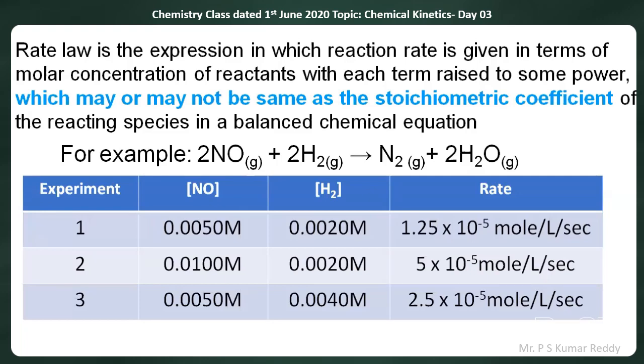Then, in the second experiment, the concentration of NO is 0.01 molar and the concentration of hydrogen is 0.002 molar. Then the rate of the reaction is 5 into 10 to the power of minus 5 moles per liter per second.